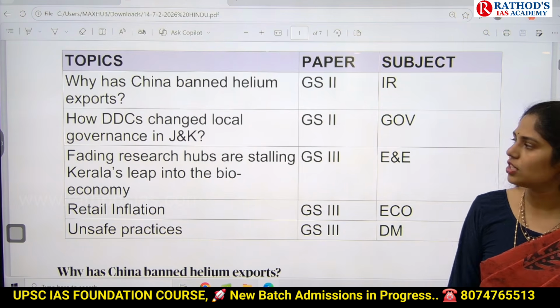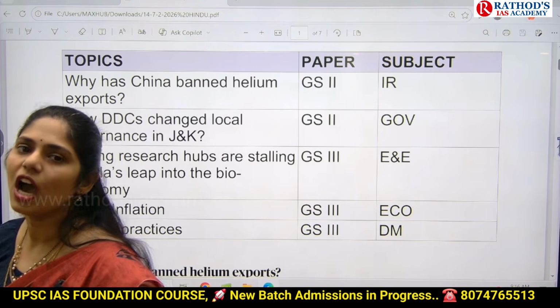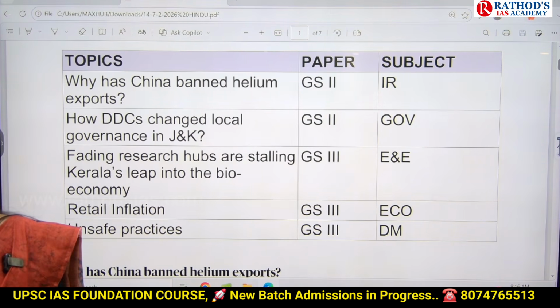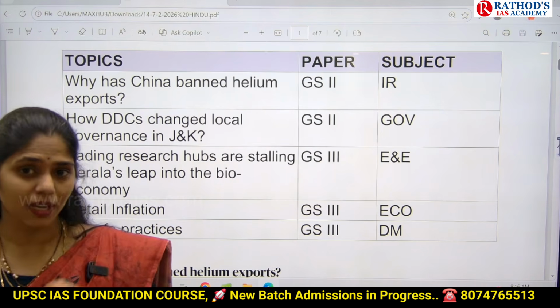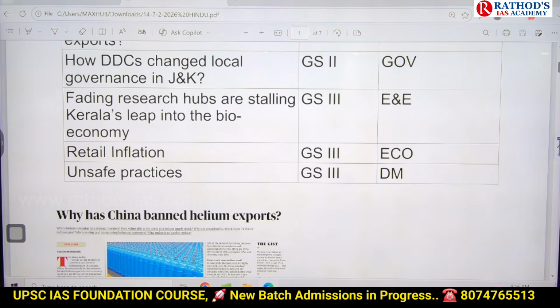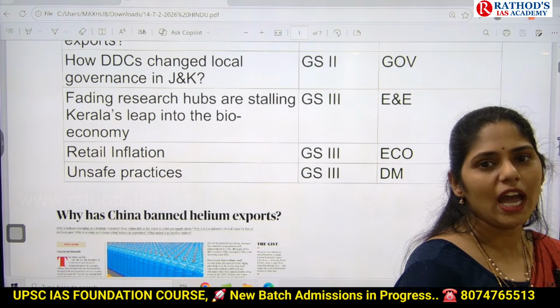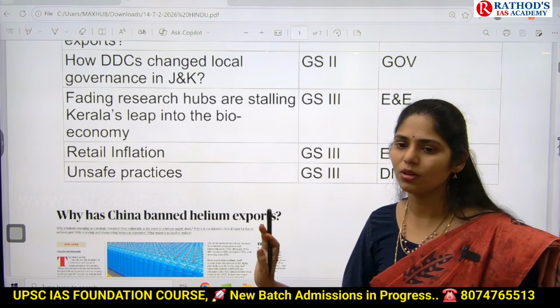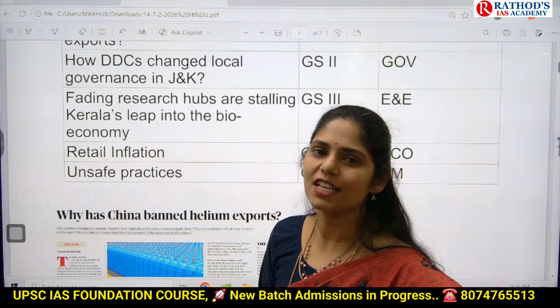So here we have to see what these DDCs are, what the composition of these DDCs is, and how these DDCs will be helpful for the overall governance of the Jammu and Kashmir region. And this topic is important from governance, GS paper 2. And the next topic is fading research hubs or stalling Kerala's leap into the bioeconomy. So in this article, we have to see what the bioeconomy is about, where we are going to use this bioeconomy, what the advantages of using it are, and even what challenges we are facing.